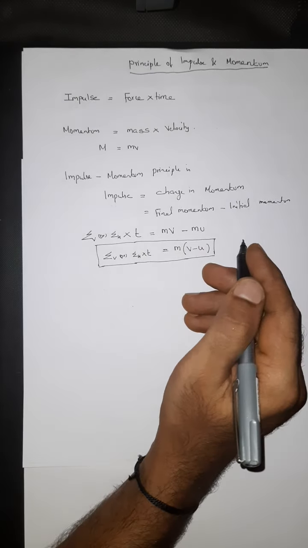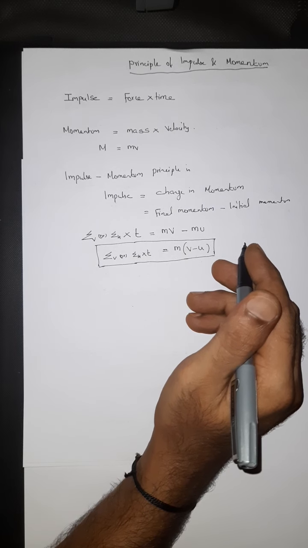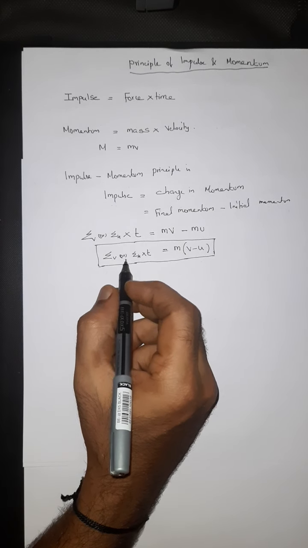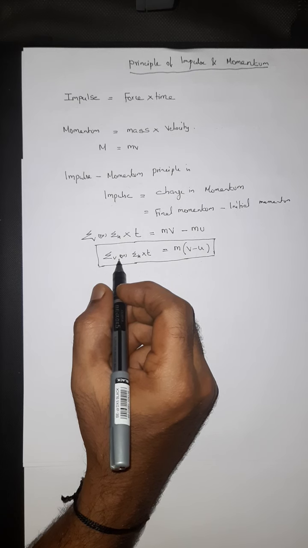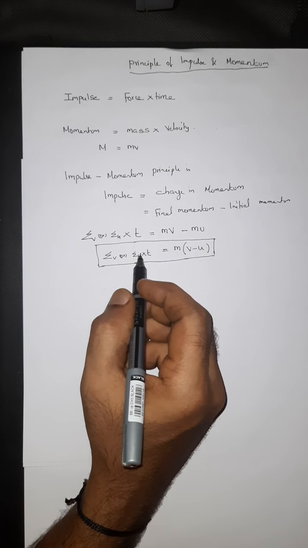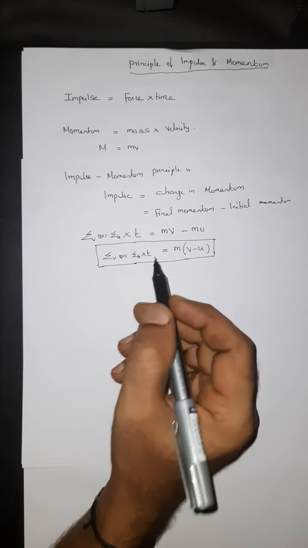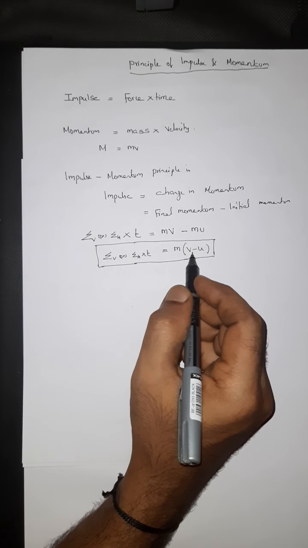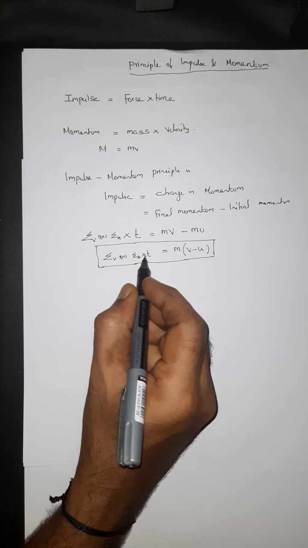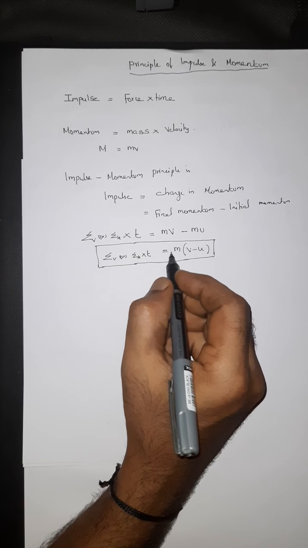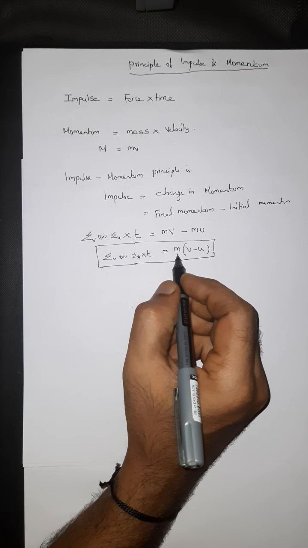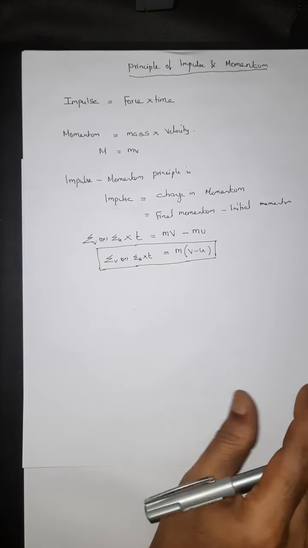The only difference between the work energy principle and impulse momentum is the formula. There, work done is nothing but force into distance, equal to change in kinetic energy. Here the formula is summation V or summation H into t equal to m into (v minus u). See, as far as the work energy principle is concerned, it is summation V or summation H into displacement. In place of t, there it was s. And there, for the work energy principle, it is m into (v square minus u square). Here it is mass into (v minus u). So the rest everything remains the same.